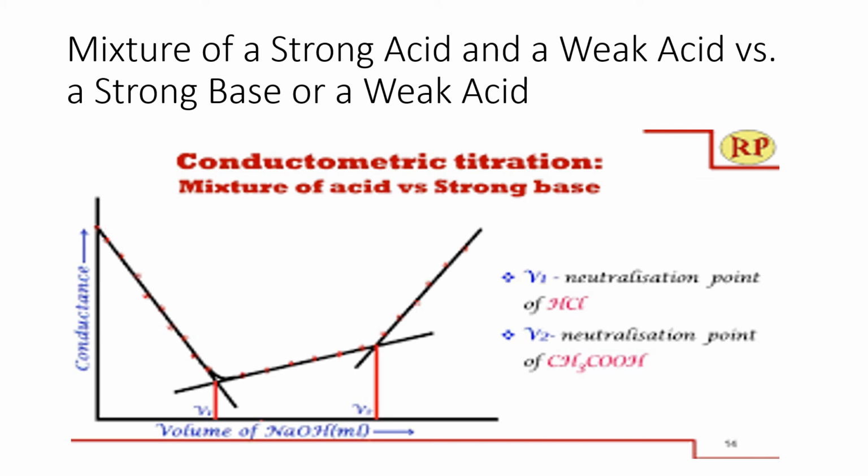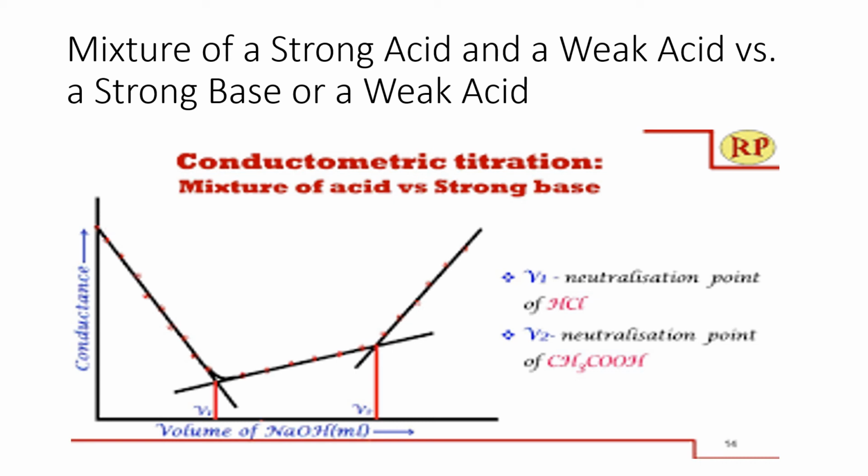Now you can look at a graph of a mixture of strong acid and a weak acid versus a strong base or a weak base. Here just now you have come across about this curve. At the beginning you can see there are two end points or equivalence points.